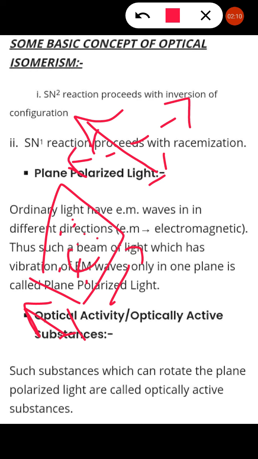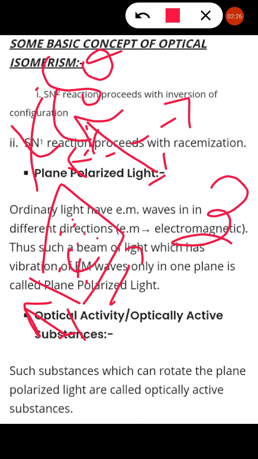The angle of deviation is delta theta, measured from the plane polarized light. If you are moving in the opposite direction, that is anti-clockwise, this is said to be levorotatory, and it is denoted by small l or a negative sign.